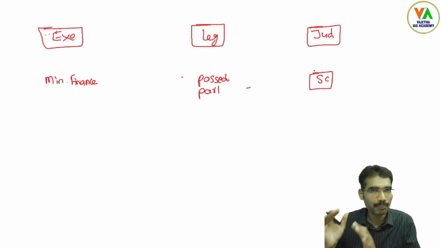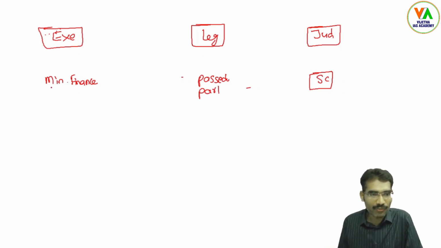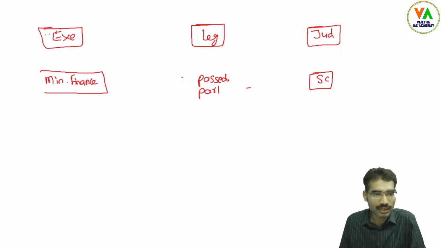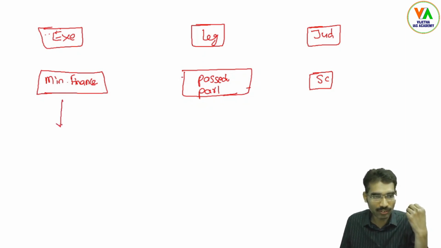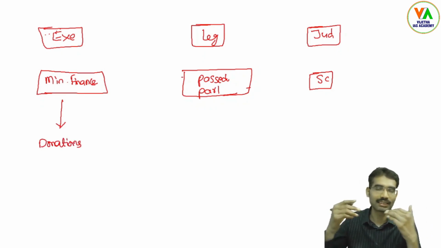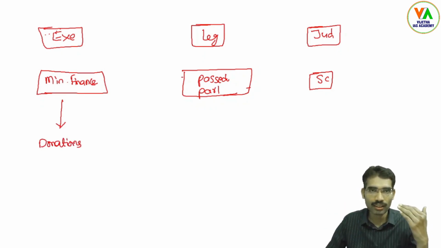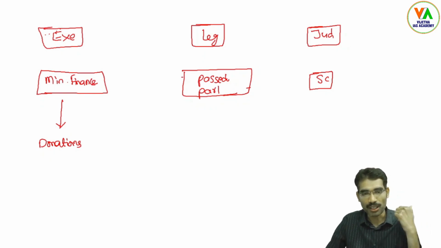Still this case is pending. Meanwhile, the Ministry of Finance has brought the notification and this law is being implemented now, and even donations have been collected by the political parties since then through electoral bonds.